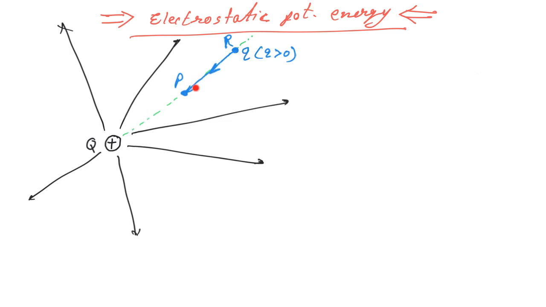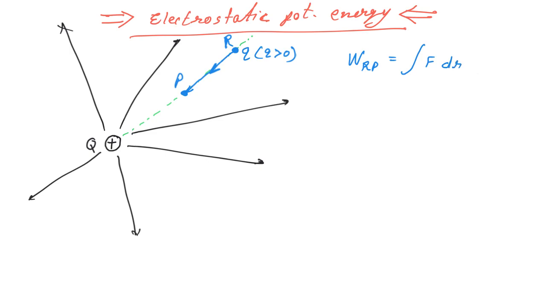When you bring this charge small q from, let us say, Q to R, the work will be done and that work will be stored in form of potential energy. So first let me calculate the work. The work from R to P can be expressed by the equation of variable forces. We know in case of variable forces, the work done is equal to integration F dr.